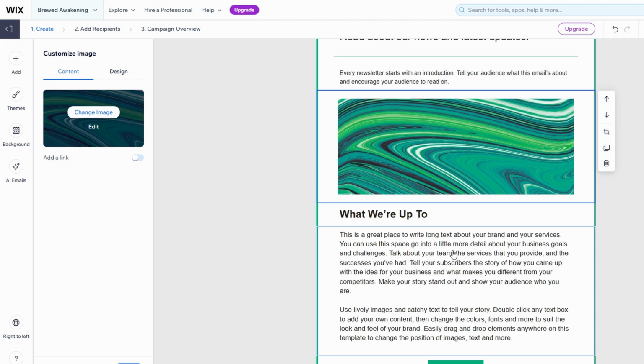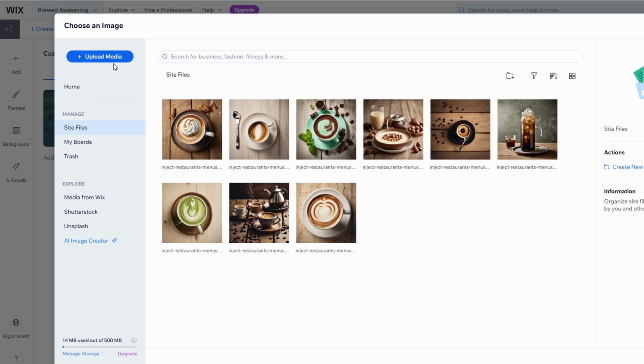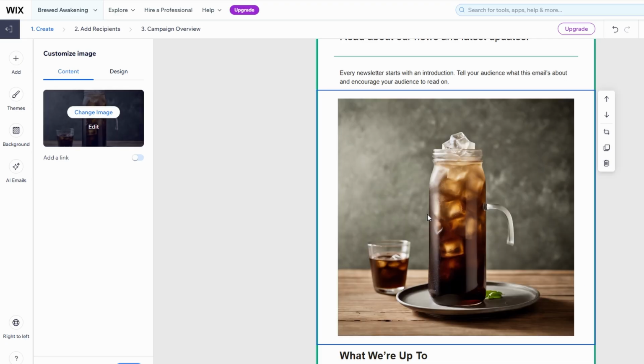In your email editor, click on any image that's already part of the template. Once you do, you'll see an option to change or replace the image. You have two choices here. Upload a new image from your computer, or you can select one from the Wix Media Library if you've already uploaded some assets there. After selecting or uploading your image, just click the Add to Page button, and your image will instantly appear in the email.